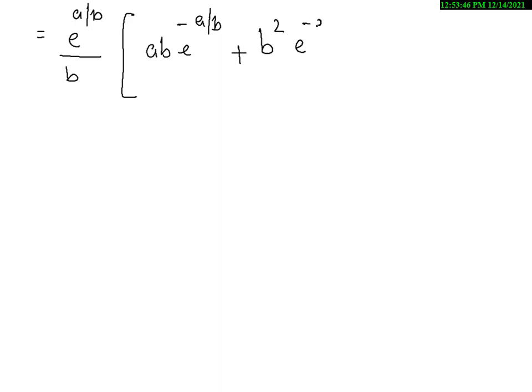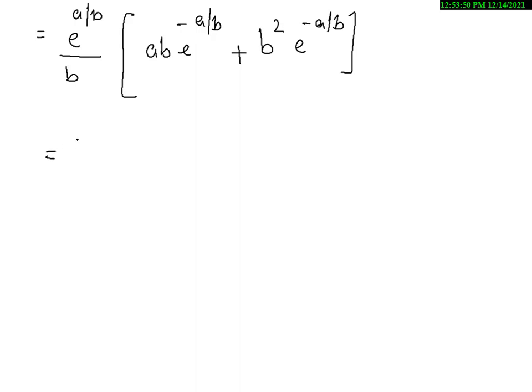Rewriting from behind, it is e power a by b into ab e power minus a by b plus b square e power minus a by b.